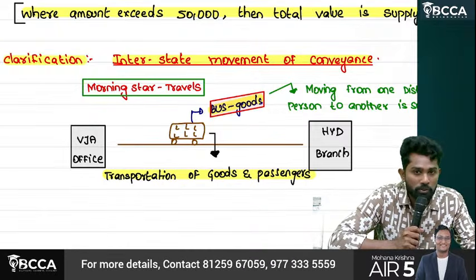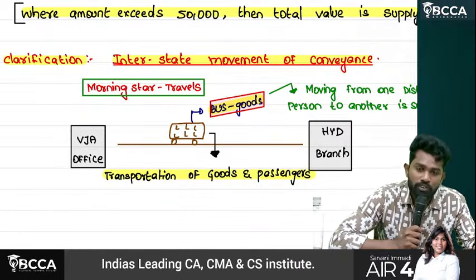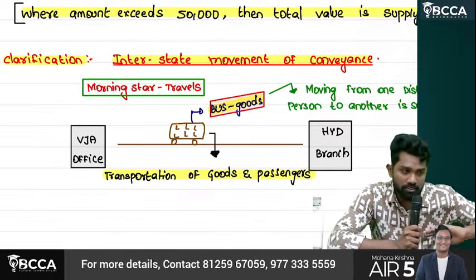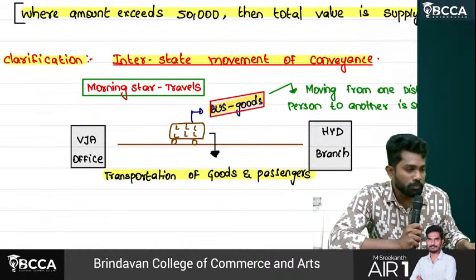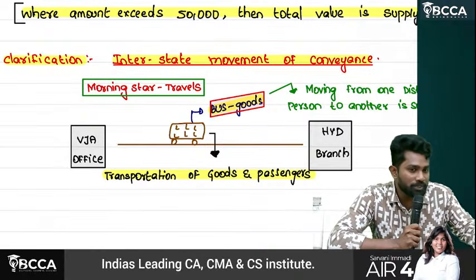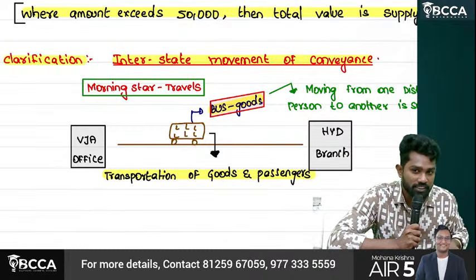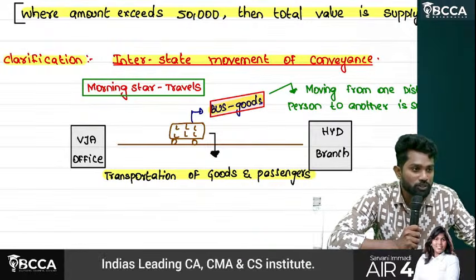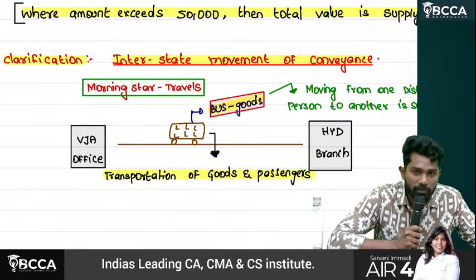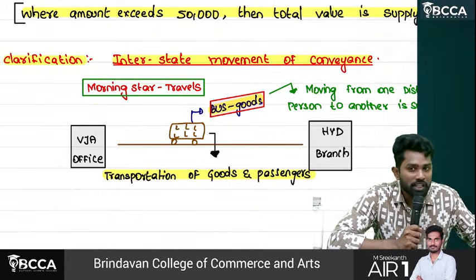Does a bus fit into the definition of goods or not? What is called goods? Every kind of movable property. Is a bus movable or immovable? So it is a good. Now what is happening every day? Yes, it is transporting passengers, goods and all, but that's secondary. Every day this bus goes from one distinct person to another distinct person. Because my Vijayawada branch is one registration, my Hyderabad branch is another registration. Every day this bus goes from Vijayawada to Hyderabad. That means it is moving from one distinct person to another distinct person.